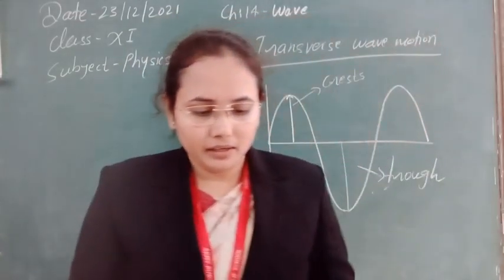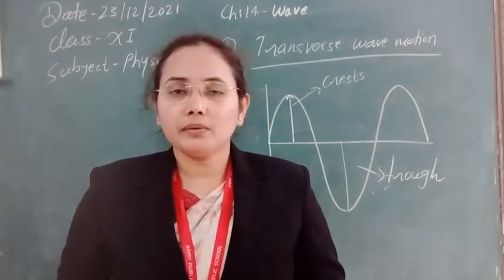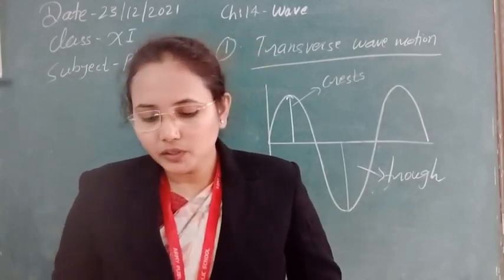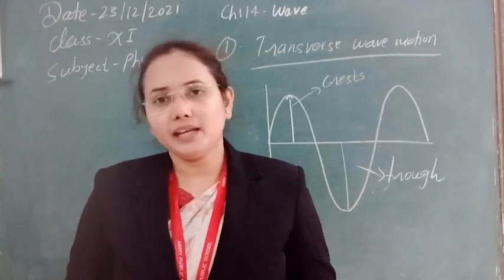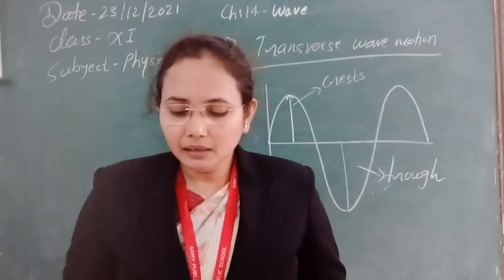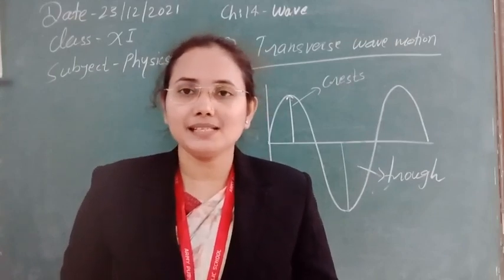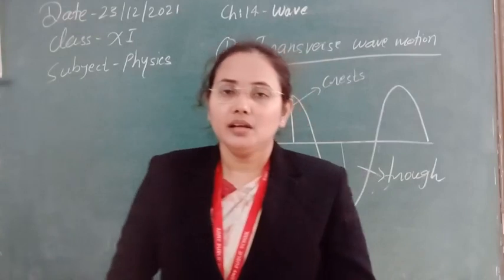Next, let's see how the transverse wave is formed. For the formation of transverse wave motion, or for longitudinal also, any kind of wave motion, the material medium must possess four basic properties. The first property is elasticity.